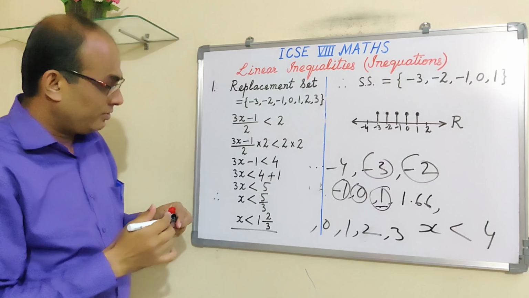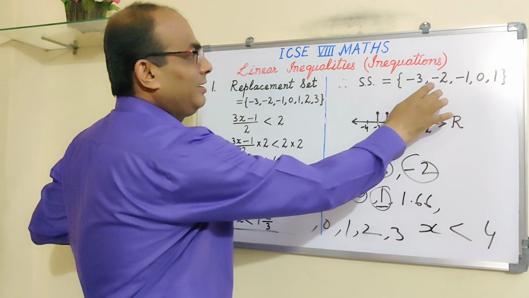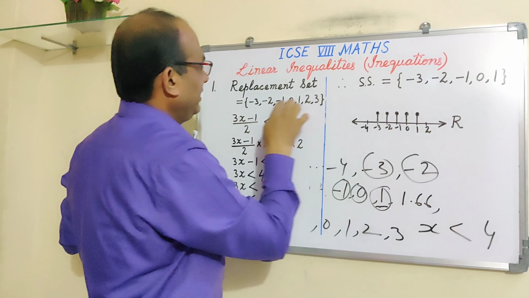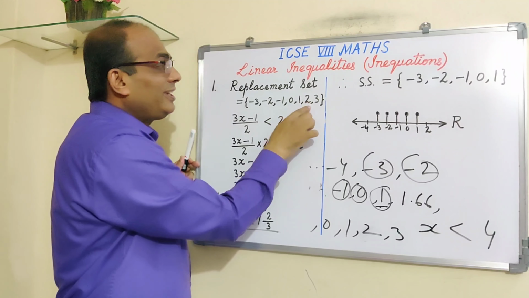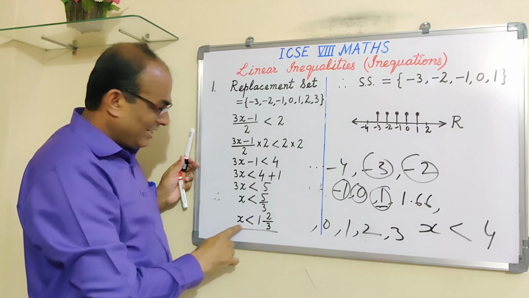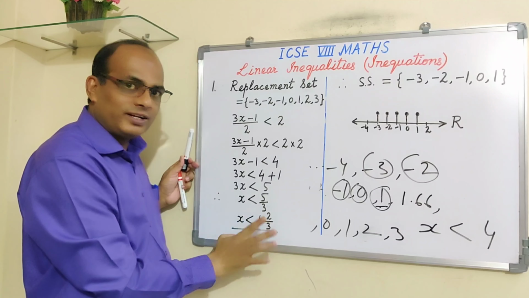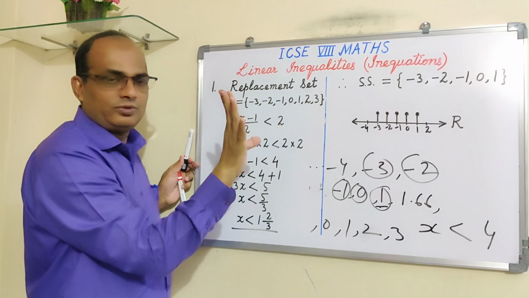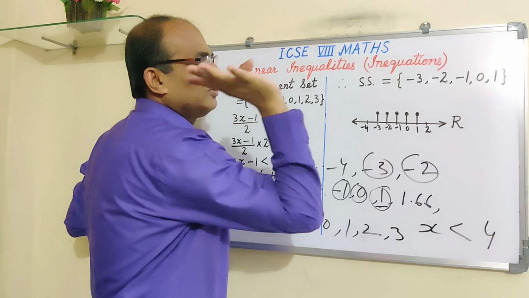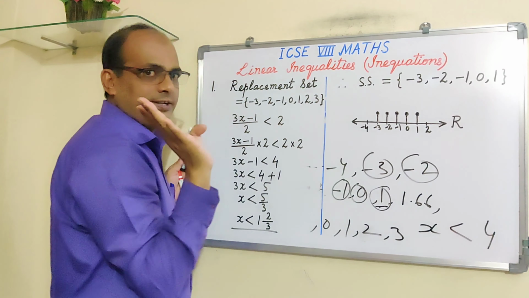So in our case, the solution set will be minus 3, minus 2, minus 1, 0, 1. They all are here. We are not taking 2 and 3 because 2 is not less than 1 2 upon 3, and 3 is also not less than 1 2 upon 3. Condition not satisfied, so we are rejecting those two numbers. So this is our solution set. Now the question is how to represent these values on the number line.